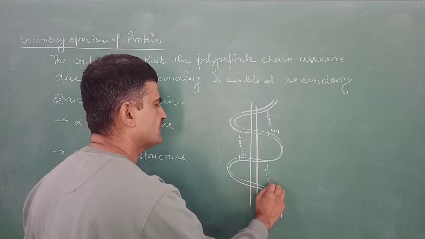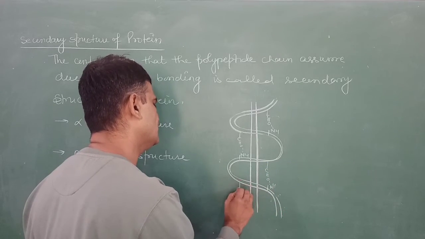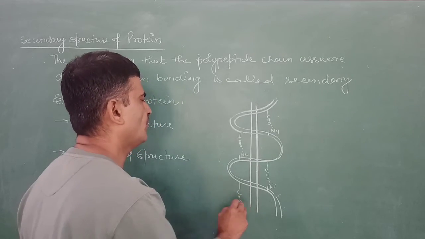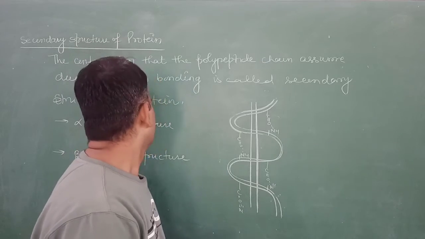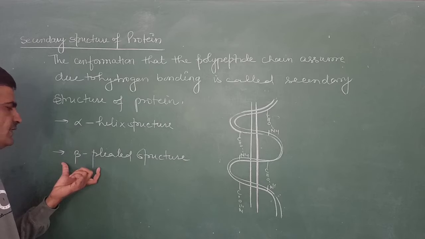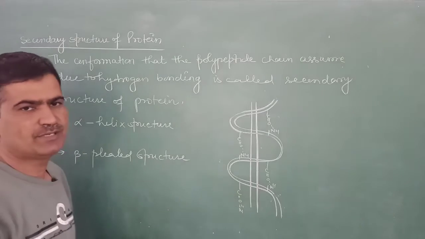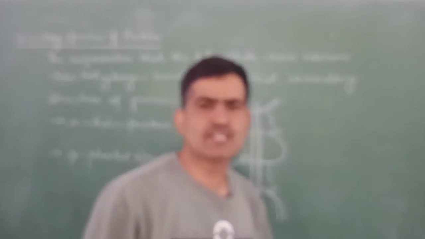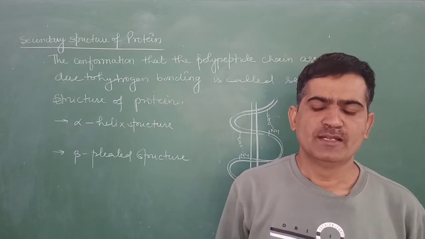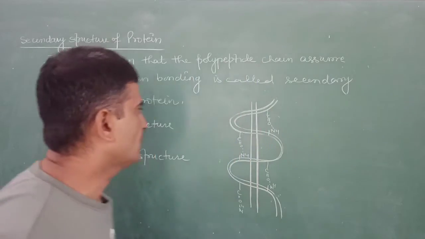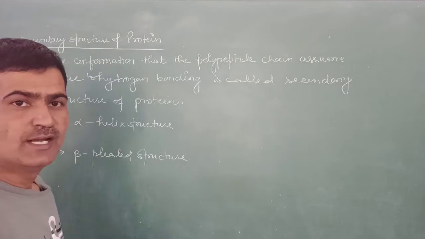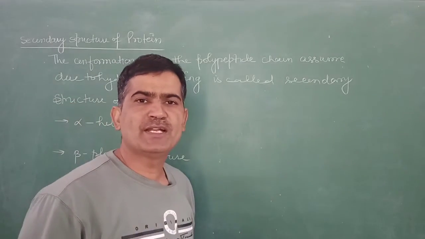That is the secondary structure of the protein, and this secondary structure of the protein is supported by means of the hydrogen bonding. And the second part of this secondary structure of protein is the beta pleated structure. In the beta pleated structures, the polypeptide chains are arranged in parallel and anti-parallel directions. Now, beta pleated structure is of two types on the basis of arrangement of the amino acid polypeptide chain in